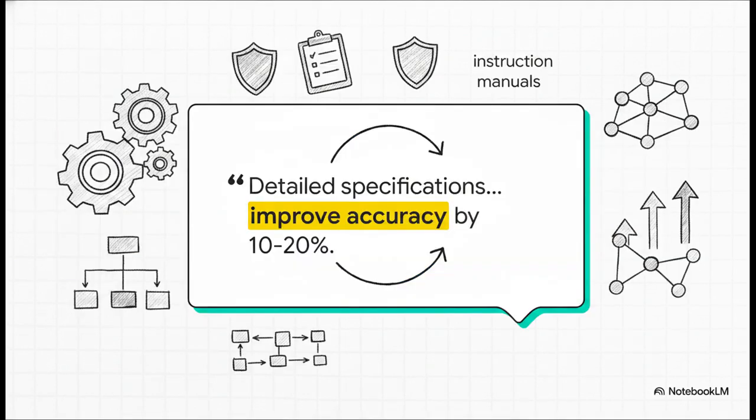So the crucial point is how we actually fix this. And the answer is schema quality. When you give the model highly detailed specifications, strict data type definitions, and explicitly constrained options, things we call enum values, it acts as the ultimate guardrail. The data actually shows that high-quality, precise tool descriptions drastically reduce these failure modes and can bump up a model's accuracy by 10 to 20%. You absolutely have to write good instruction manuals for your AI.